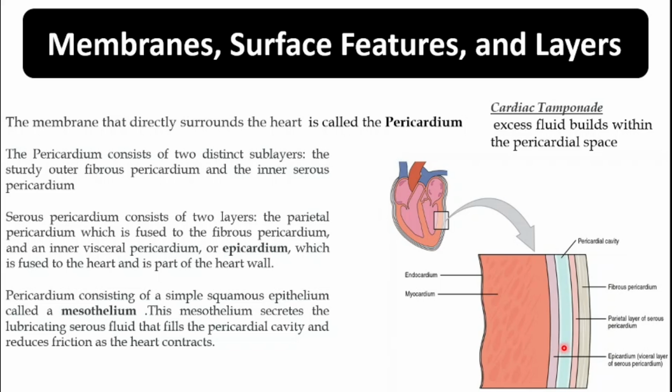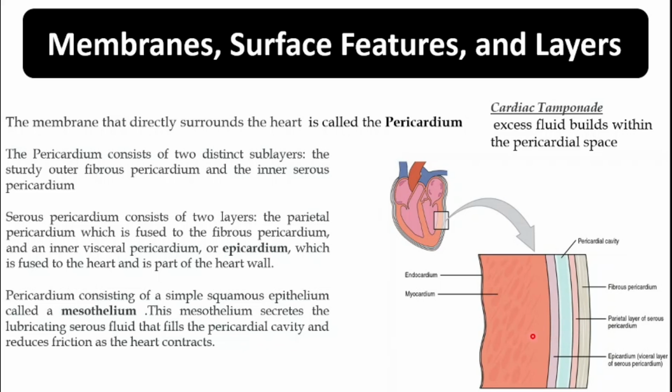And in this pericardial cavity, we have fluid which is secreted by the epicardium, and that is known as the pericardial fluid. So the pericardial fluid is present in the pericardial space, and the pericardial space is the space between the parietal layer of the serous pericardium and the visceral layer of the serous pericardium. So these are the different layers of the pericardium.